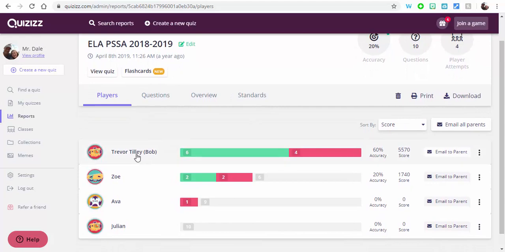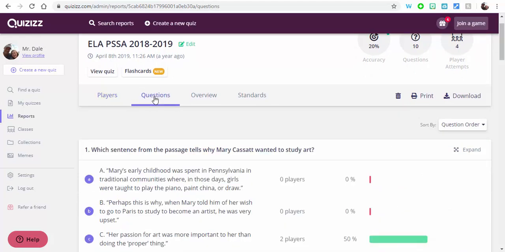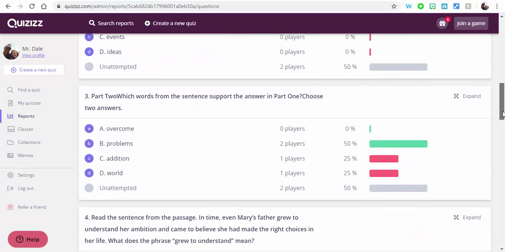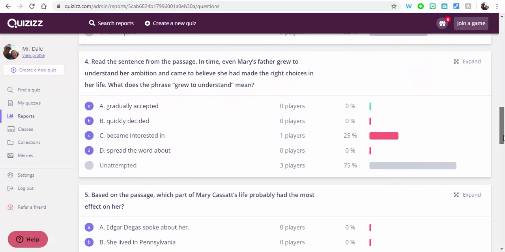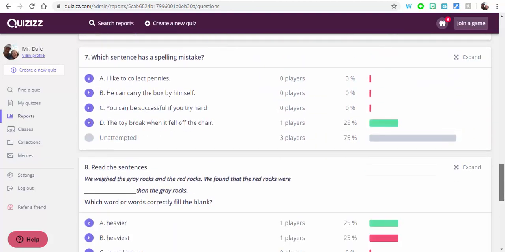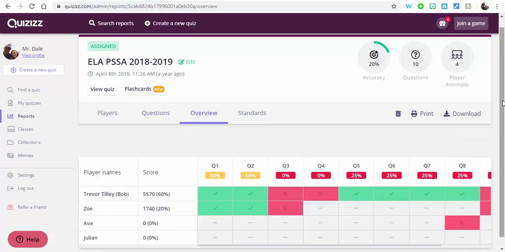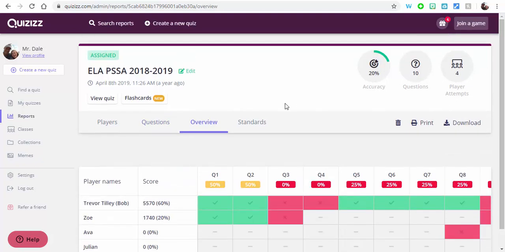You have the players, you have questions, and you can see what they chose, the percent. Again, this was just a sample one from before. You can see an overview, see some standards if you want, and so on and so forth. But you can also view the quiz right away.